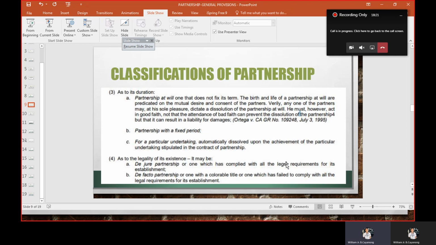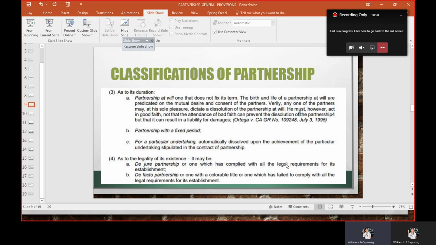Without being technical, a partnership at will is just a partnership for which no fixed period is set. Hence it could be terminated anytime or at the will of the partners. If the partners no longer want it, it's done, they liquidate. If they still want it, then it continues. So it depends on the will of each partner. And that's partnership at will.